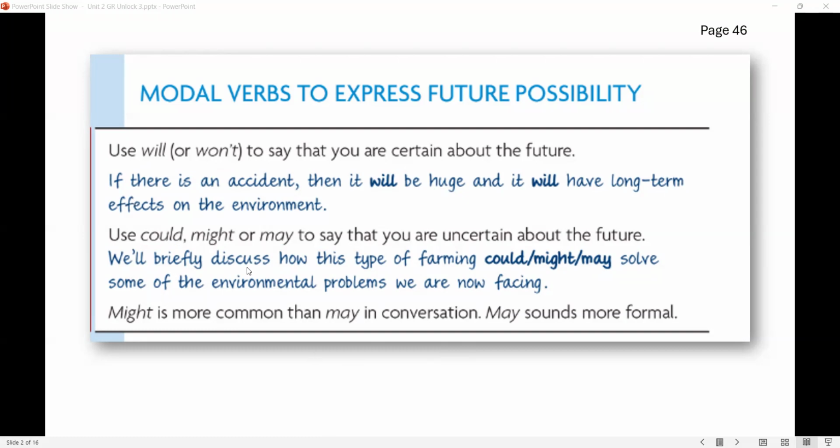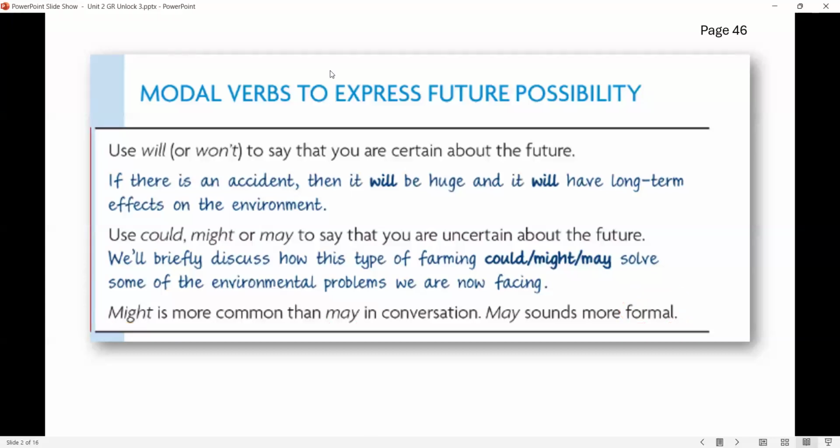Example, we'll briefly discuss how this type of farming could or might or may solve some of the environmental problems we are now facing. Just remember that might is more conversational, so it is more common in conversation, and may is more formal. Okay, let's continue.